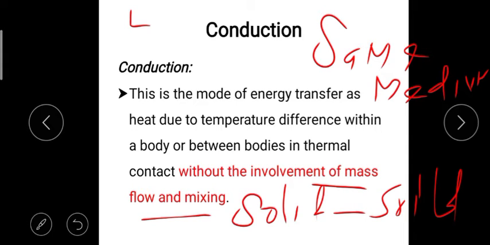It has some heat at a higher temperature, maybe more than 100 degrees Celsius. When this solid touches another solid, heat is transferred from solid to solid. So if the medium is the same, it is conduction.